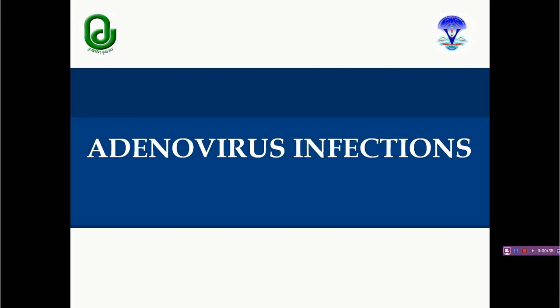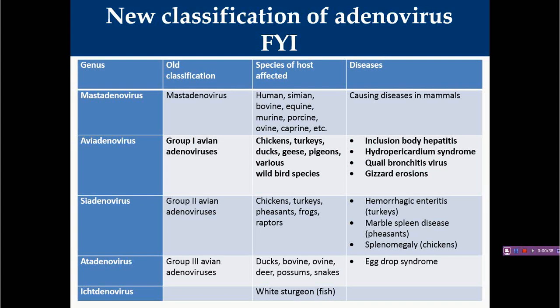This Adenoviridae family has a total of 5 genera. Here you can see these are the 5 genera of this Adenoviridae family. Another important thing in regard to birds is that out of these 5 genera, 3 are important, which are responsible for disease in birds. Among the 3, the Aviadenovirus are very important because they produce two important diseases, including inclusion body hepatitis and hydropericardial syndrome.